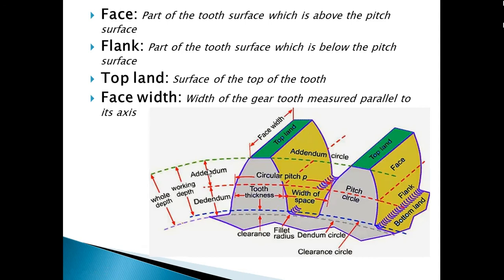Then the remaining definitions for the gear. Over here, face. This is the surface of the tooth, side view, along the axis of the shaft. This is the pitch surface, and from the pitch surface we divide the tooth surface into two parts. The upper portion is called the face of the tooth, and the lower portion is called the flank of the tooth. This green area is called the top land, the surface of the top of the tooth.